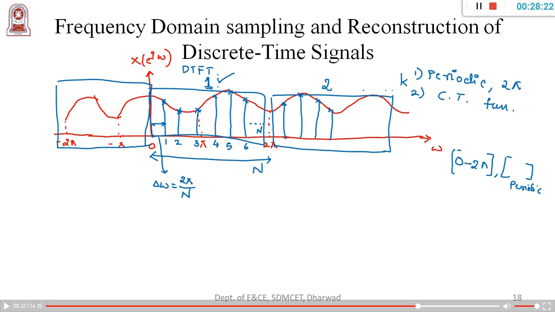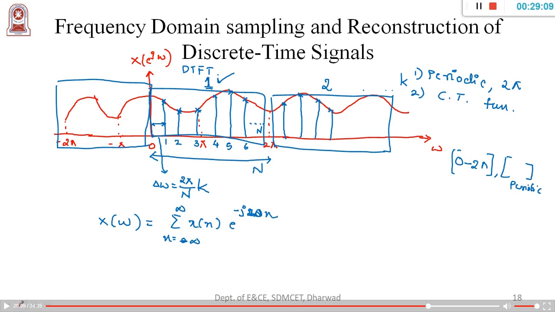Now, I am talking about one cycle. Of such, how many cycles are there? There are k cycles, right? So now I rewrite the equation of DTFT. X of omega was my DTFT definition, that is x of n into e to the power of minus j omega n, where n is running from minus infinity to plus infinity. This was my definition here.